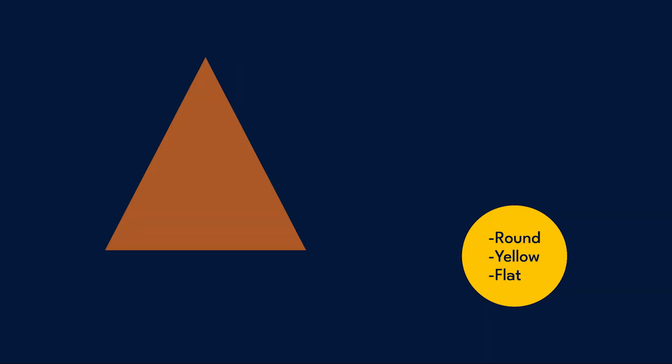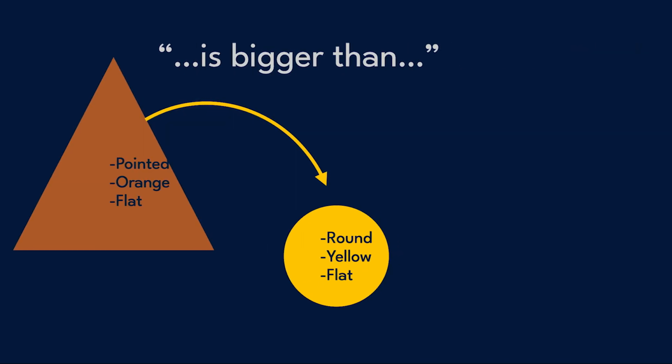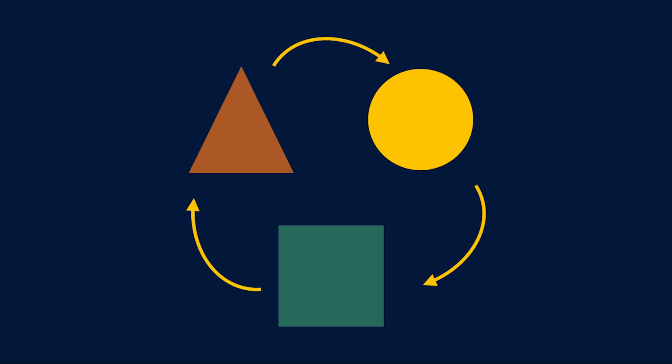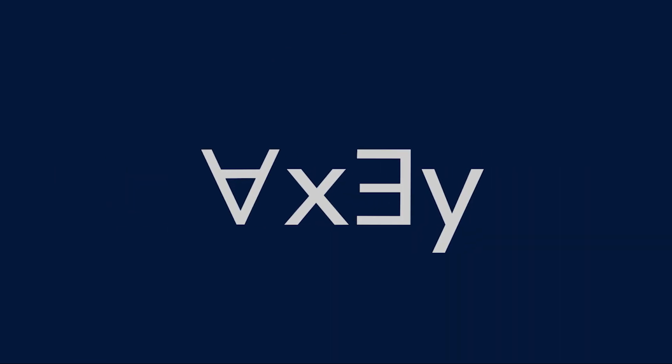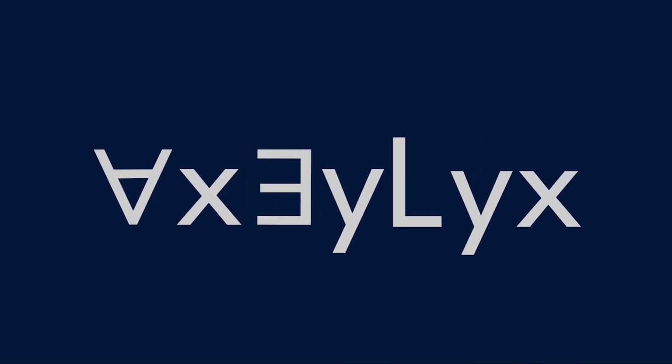But logic needs to say more than just what something is. It needs to describe how things connect to each other. For that, we need relational predicates. And once we start connecting things, we also have to juggle stacked quantifiers. So stay tuned. By the time we're done, you'll be reading and writing sentences like this with the effortless cool of Keanu Reeves.